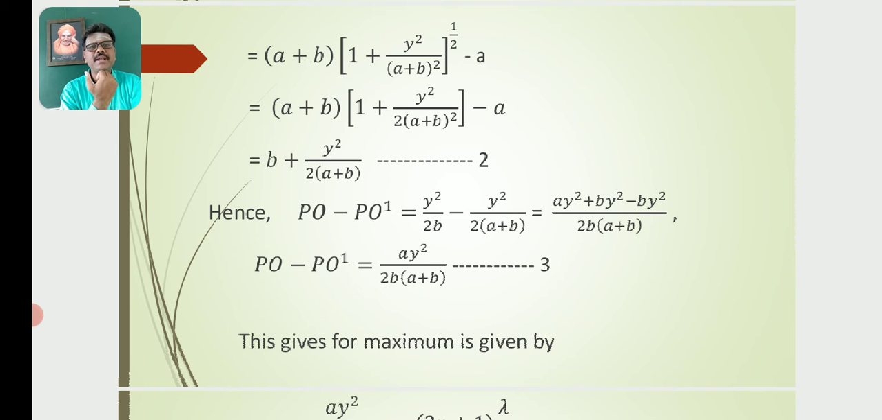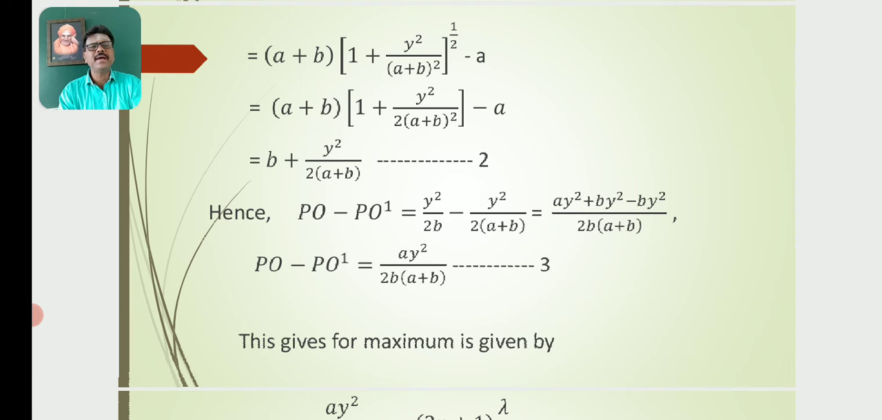So from equations 1 and 2, the path difference between PO and PO dash, PO minus PO dash, is equal to Y square by 2B minus Y square by 2 into (A plus B). Further, this is equal to A Y square plus B Y square minus B Y square, by 2B into (A plus B), where B Y square minus B Y square cancel each other. So the path difference between PO and PO dash, where they meet at a point P on the screen, is equal to A Y square by 2B into (A plus B). Let this be equation number 3.